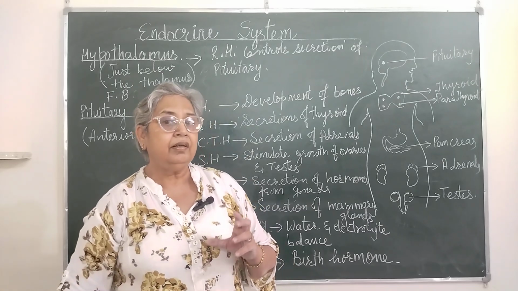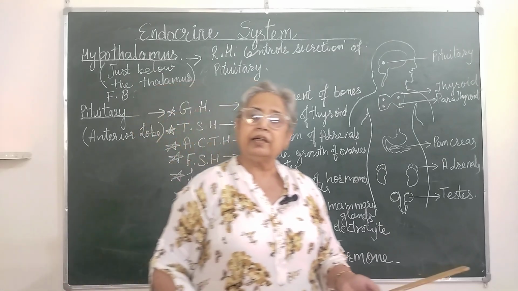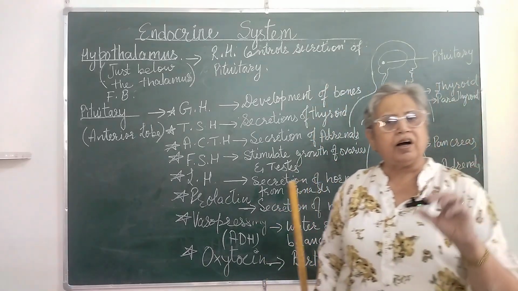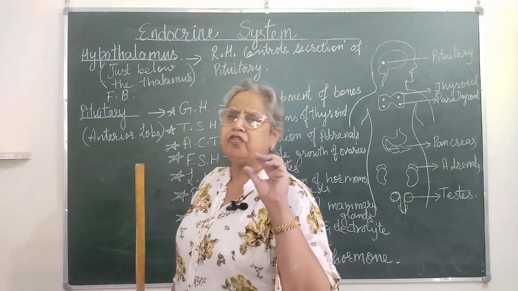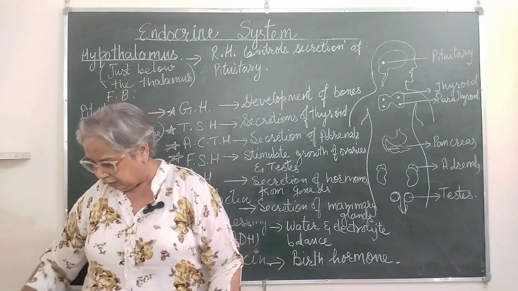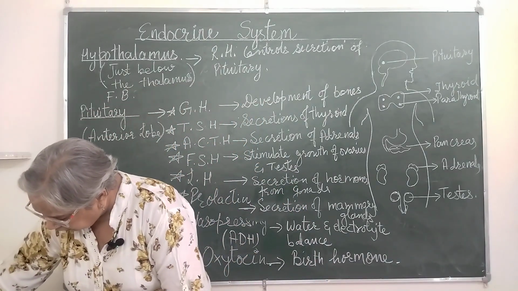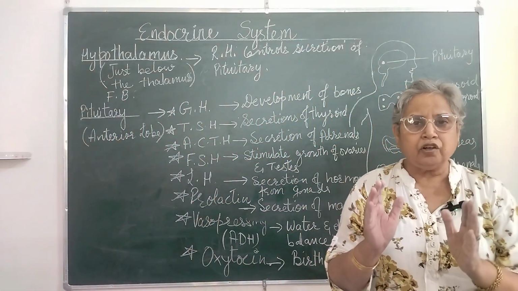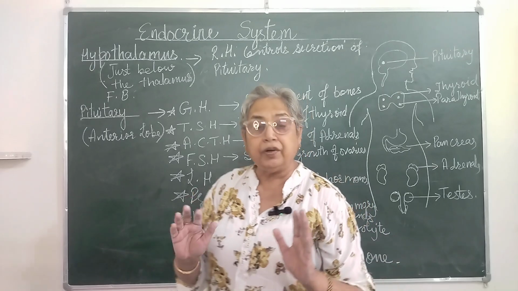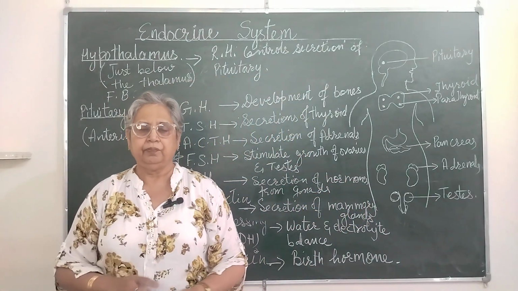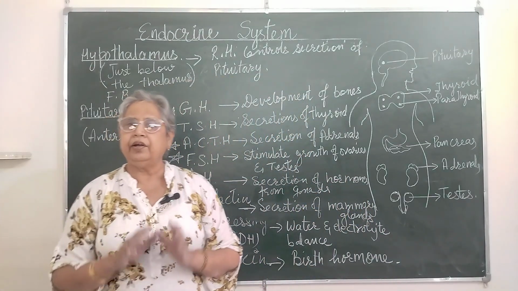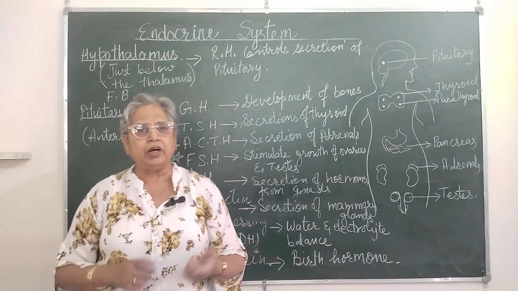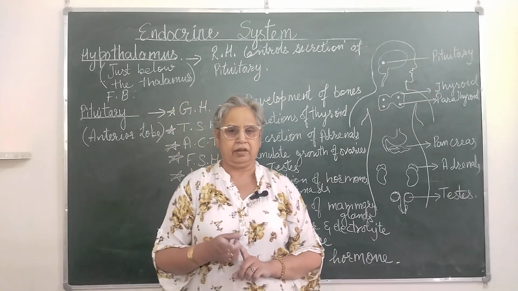Now, what is their characteristic feature? The characteristic feature of the hormones is, number one, they are required and are secreted in very small amounts. They are not required in a very large amount. Then, the site of production is totally different from the site of action, and these are added into the bloodstream. They go on running in the bloodstream and they start their function once they reach their target.